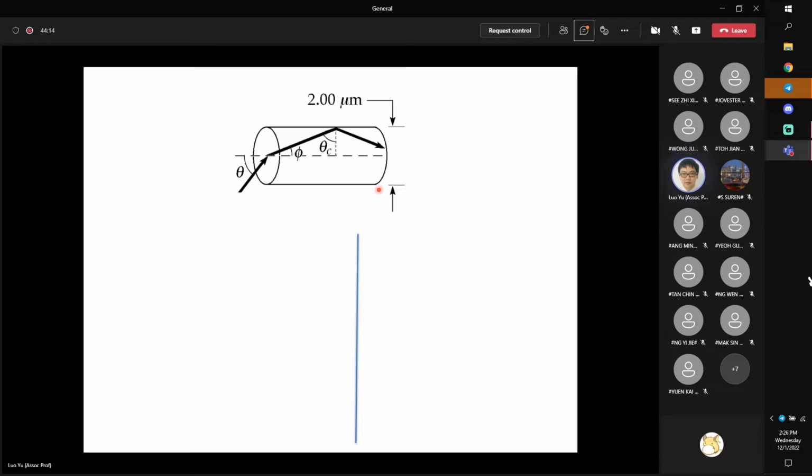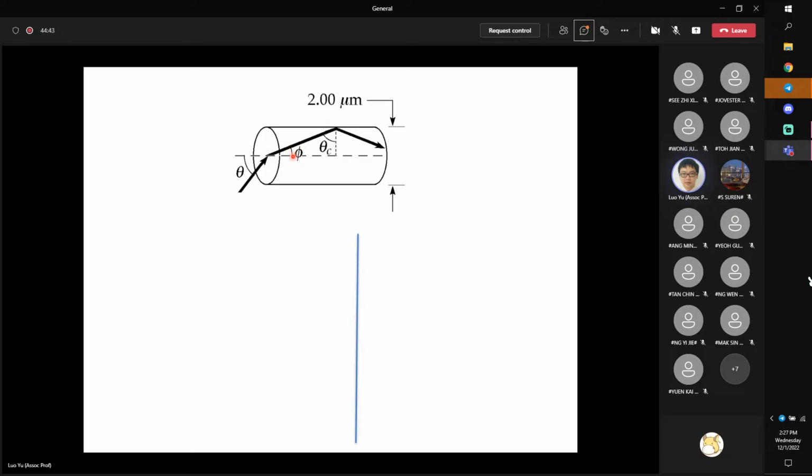The question wants us to calculate the angle theta in order for light to be subject to total internal reflection at the wall. So at the left interface, if you apply Snell's law, you have 1 times sine theta equal to the refractive index n, which is 1.36, times sine phi.